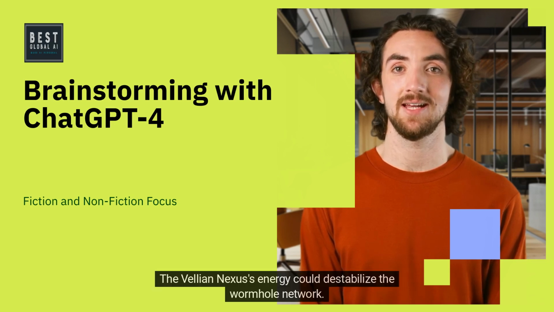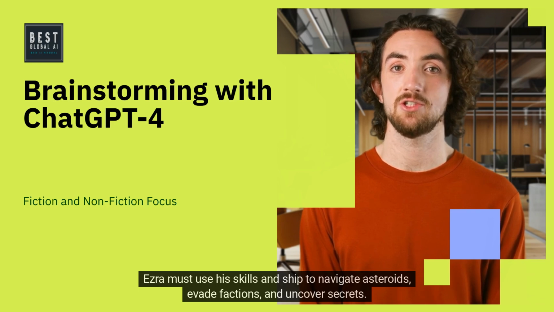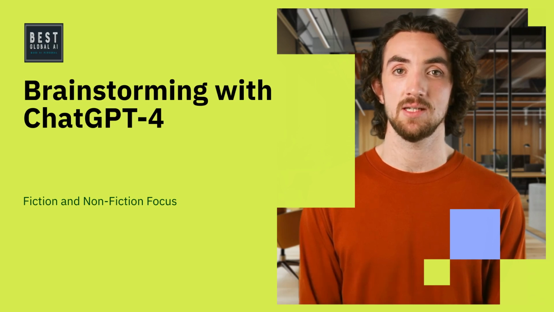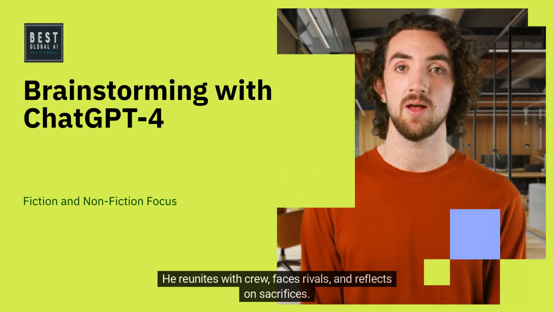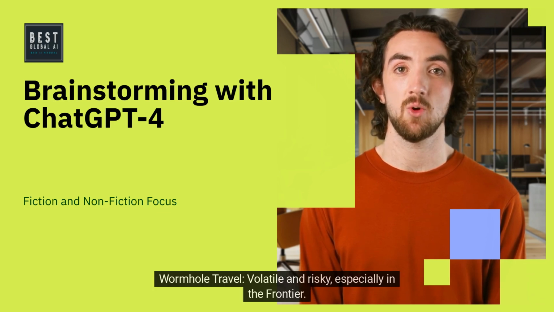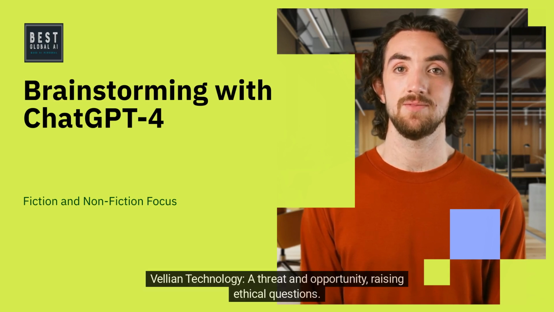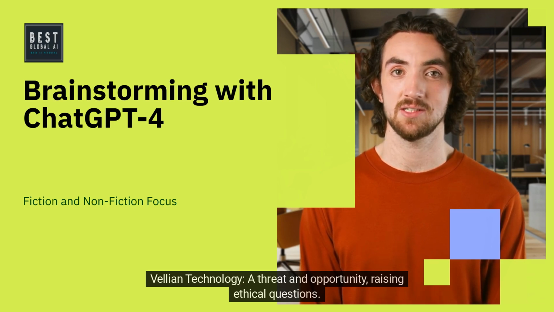The Velian Nexus's energy could destabilize the wormhole network. Ezra must use his skills and ship to navigate asteroids, evade factions, and uncover secrets. He reunites with crew, faces rivals, and reflects on sacrifices. Tech and themes: wormhole travel, volatile and risky, especially in the frontier. Velian technology, a threat and opportunity, raising ethical questions.